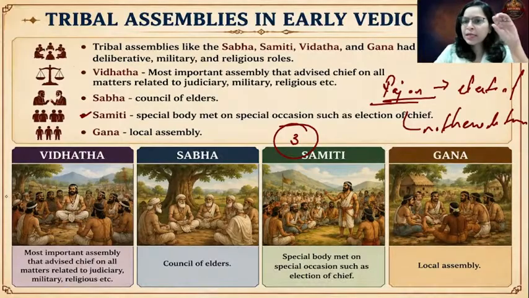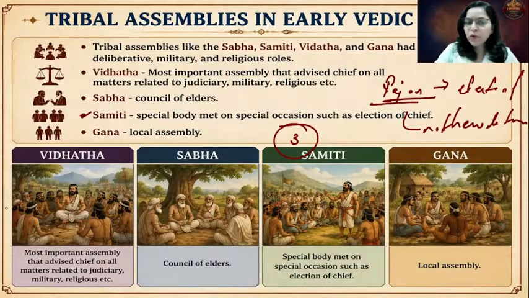Whoever is the eldest son of that particular king will be the next king in line. But in the early Vedic period, kingship was not hereditary. Basically, the Samiti, a special body, was formed. That body used to decide who will be the king. An election used to happen, conducted by the Samiti. The members of the Samiti used to cast their vote, and accordingly, the chief was elected.